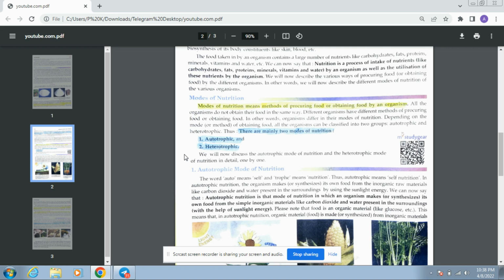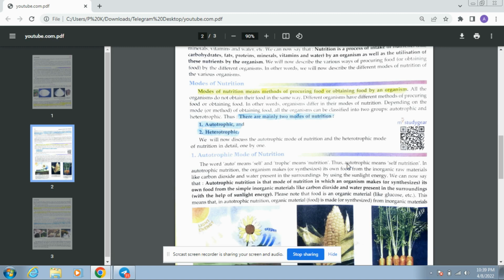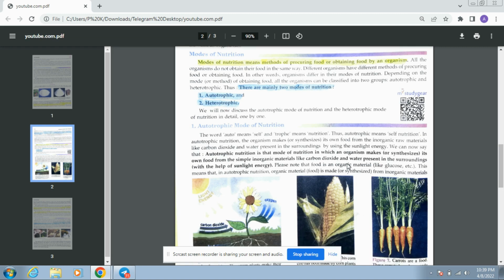Just like that, all living organisms take food from different sources or make their food on their own with the help of some simpler inorganic substances. Okay, so the first one we are going to read about is autotrophic. Let us study the autotrophic mode of nutrition.